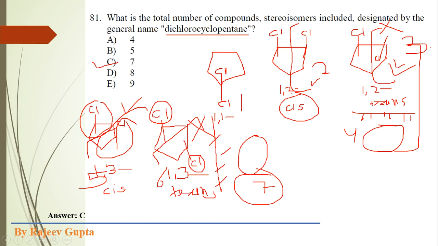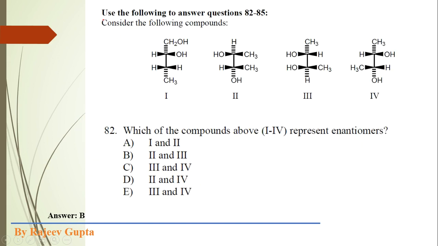Okay, now next question. Use the following to answer questions 82 to 85. So using these four structures we have to answer questions number 82 to 85. A total of 4 questions are related to these 4 structures. Okay, now first of all we see that all 4 structures are Fischer projections which are shown here.